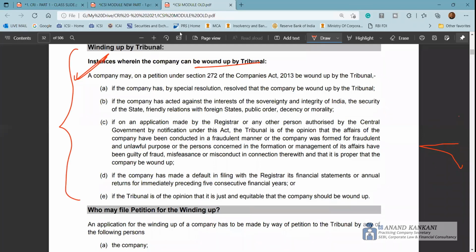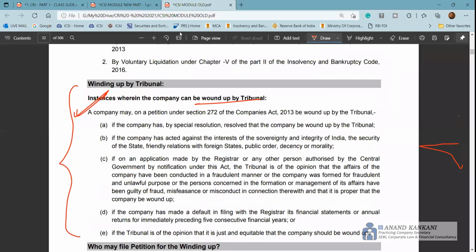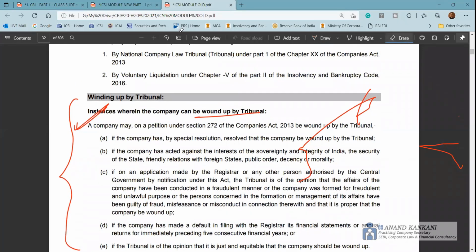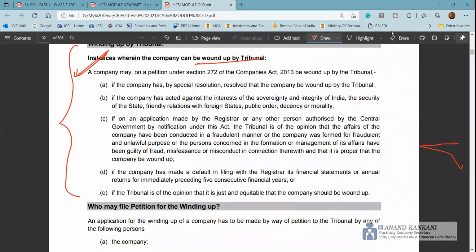So you have a fair chance that this question, on what grounds the company can be wound up, can be asked in part A as well as in your part C. So in both the cases, you may get this particular question. So be prepared for it: a company can be wound up when a special resolution has been passed, or if the company has acted against the interest of the sovereignty and integrity of India, or if application is made by the registrar or any person authorized by the central government, that's the investigating authority,